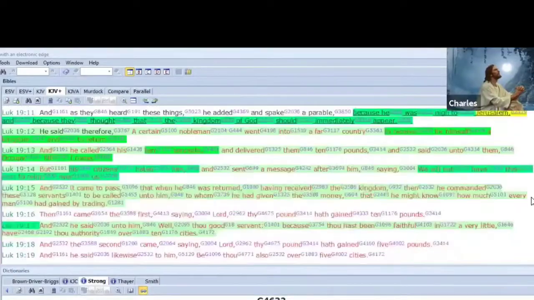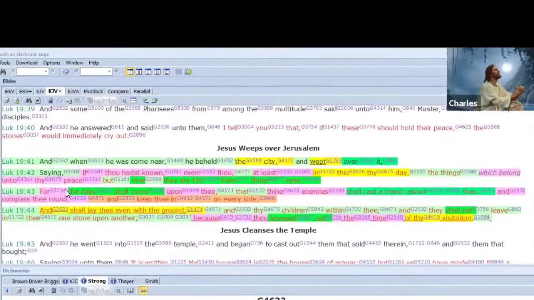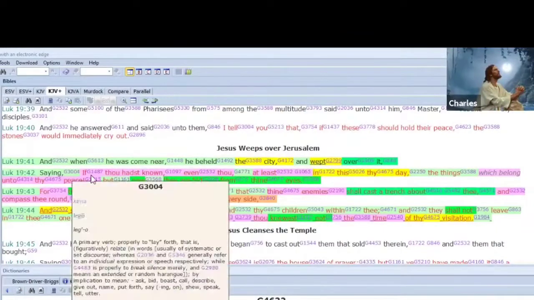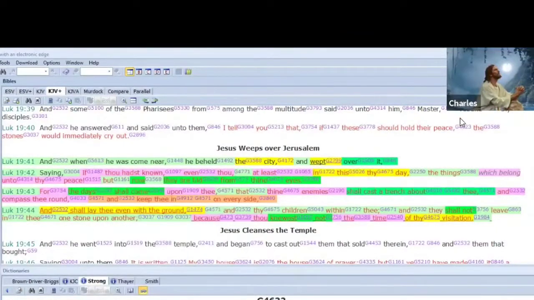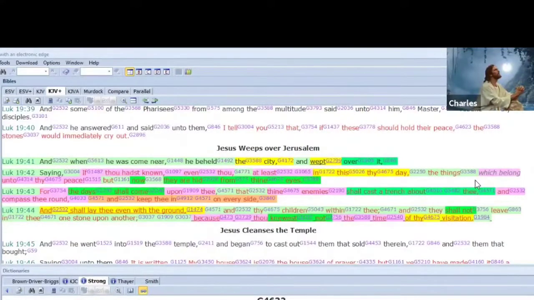What does Jesus Christ say? Here it comes. Watch this. Remember, we talked about this many times. Jesus weeps over Jerusalem. And when he came near, he beheld the city and wept over it. What city? We know it's Jerusalem. He wept over it, saying, if thou hadst known, even thou, at least in this thy day, the things which belong unto thy peace, but now they are hid from thine eyes.